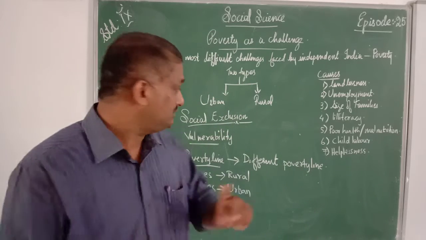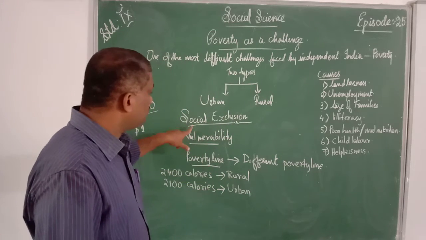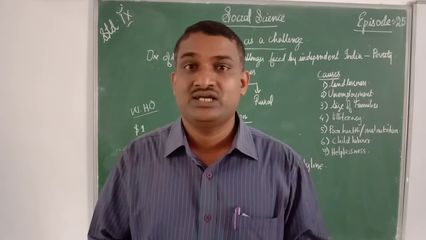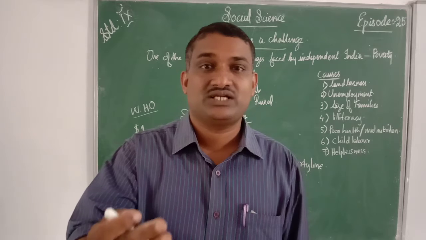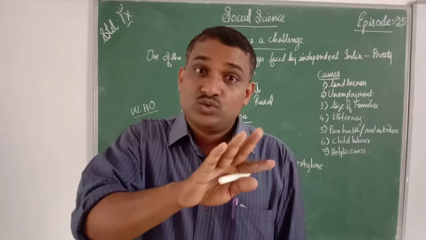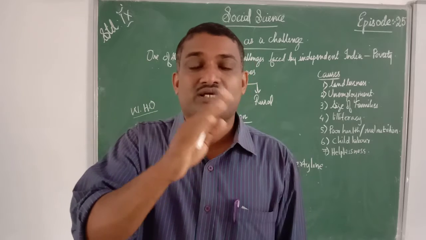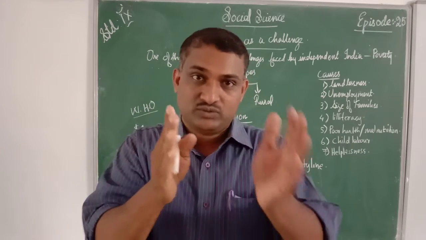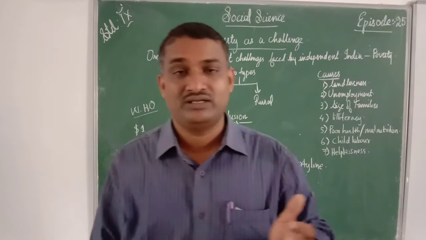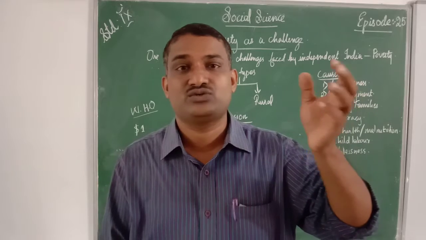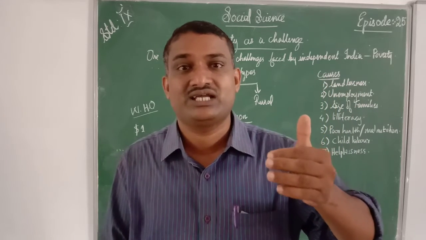Next, we are discussing social exclusion and vulnerability. What is social exclusion and what is vulnerability? Social exclusion means excluding any person or a group of people due to poverty. Suppose the poor people are living in marshy areas or colonies, or we can say slum areas.